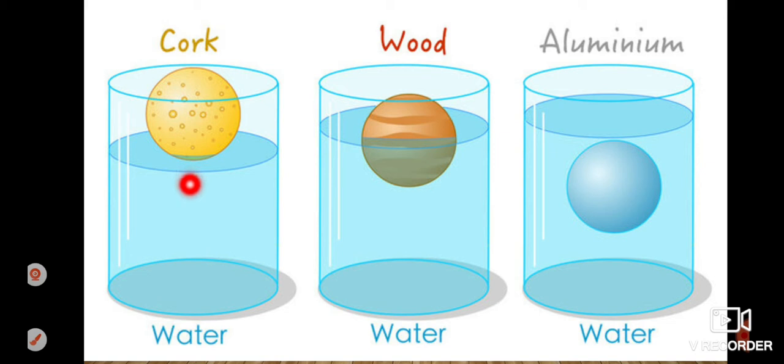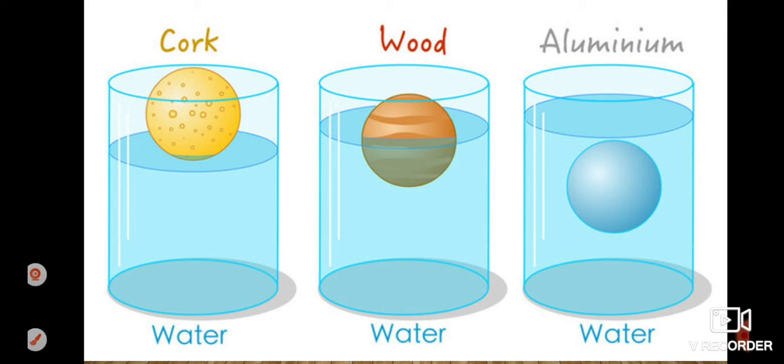So here buoyant force can float this ball, and this one is wood. This will float but be partially immersed in water. So buoyant force is more than the gravitational force, that is toward the center. Gravity is the earth's pull by which any object is pulled toward the center of the earth.